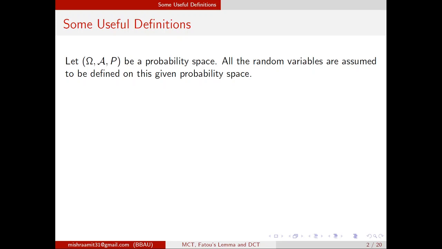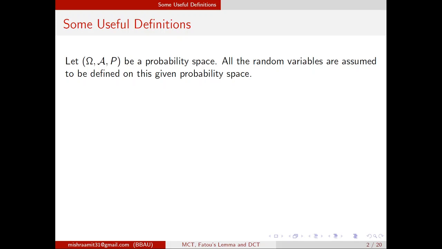Let (Omega, A, P), this triplet, be a probability space. All the random variables are assumed to be defined on this given probability space. Omega represents the sample space, A represents the sigma field, P represents the probability measure. In mathematics, most people call omega the space, represented by capital X, A a sigma algebra, and instead of P they take mu as a measure.